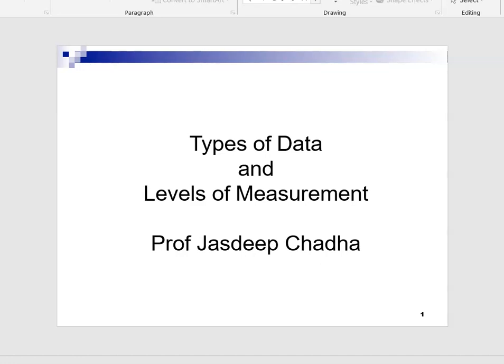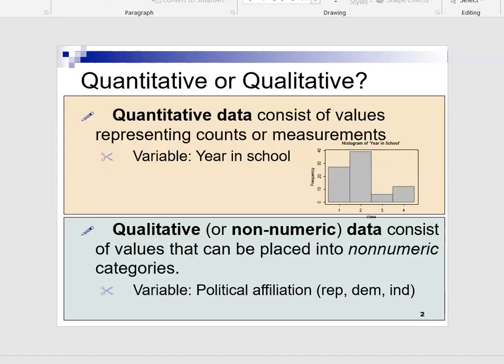Welcome to the session on data and levels of measurements. Before we move on further, let's try to understand various kinds of data. Basically, there are two types of data. One is quantitative, another is qualitative.